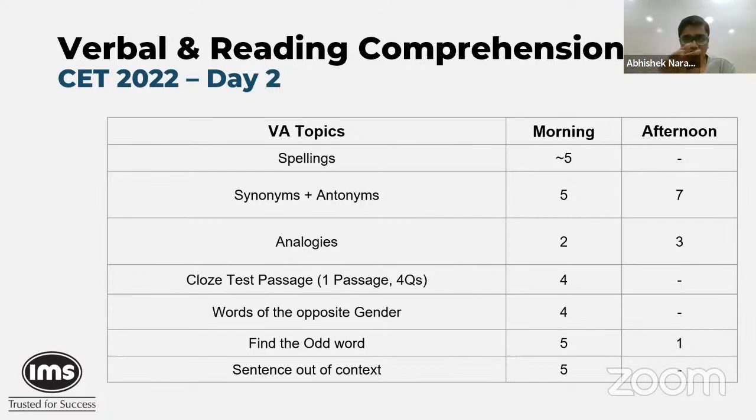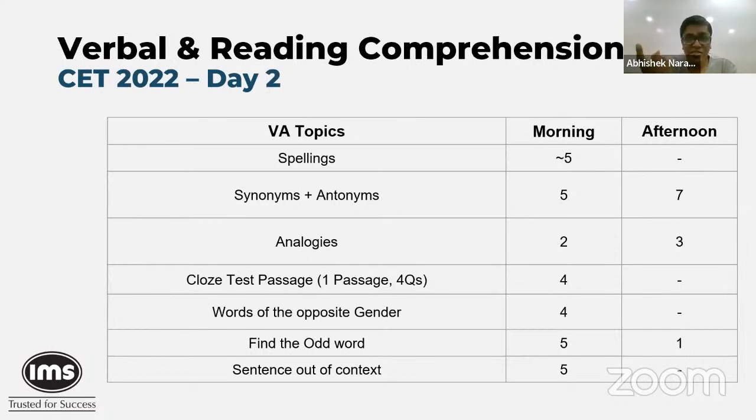And for those who are a little bit worried about vocabulary, these were all fairly easy questions. The synonym question in the afternoon section had some idioms that were, I would say, tricky. But like I said, for 2 questions, overall from the 10, fairly crackable, 7 at least, I would say. So for those who are panicking about vocab, if you notice, the afternoon section had a fairly manageable number of questions from these 10.